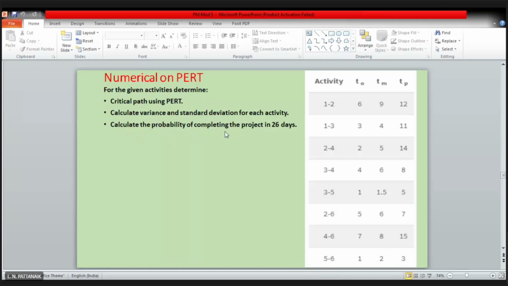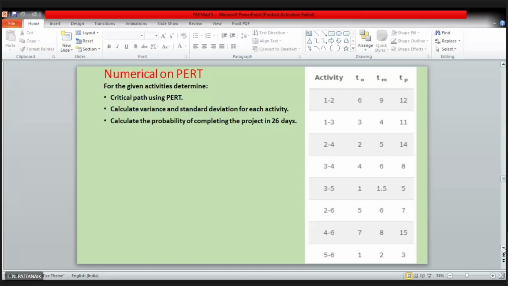Calculate the probability of completing the project in 26 days. Okay. So calculation of the probability, in fact, will require a kind of probability chart. So that I will just explain, but it may not be possible for you to have the chart and all other things in the upcoming exam. But you should know the process. Okay. So let me show you first what is the network diagram.